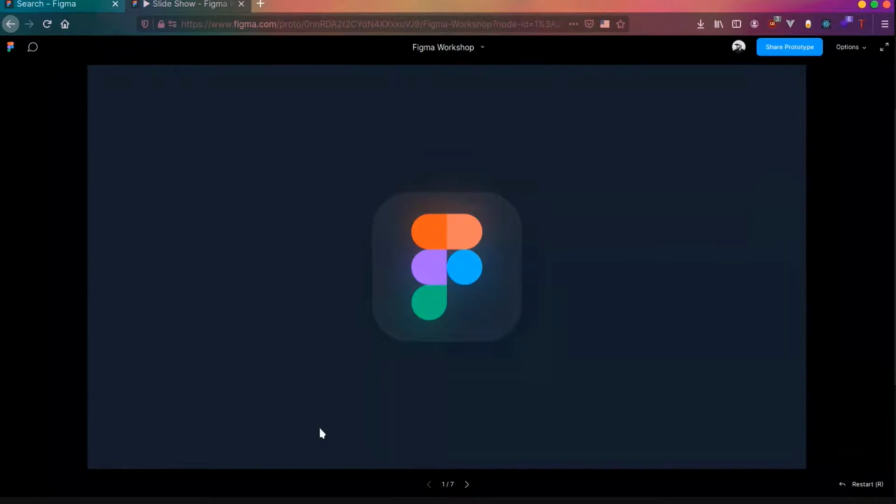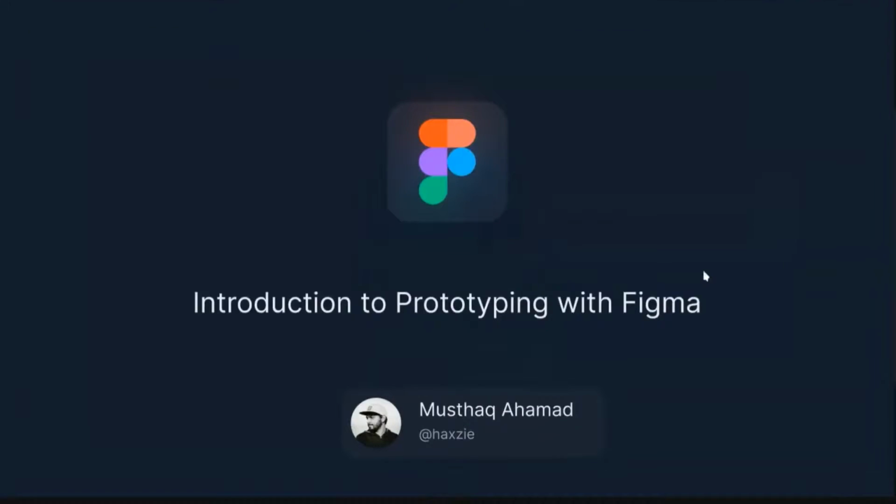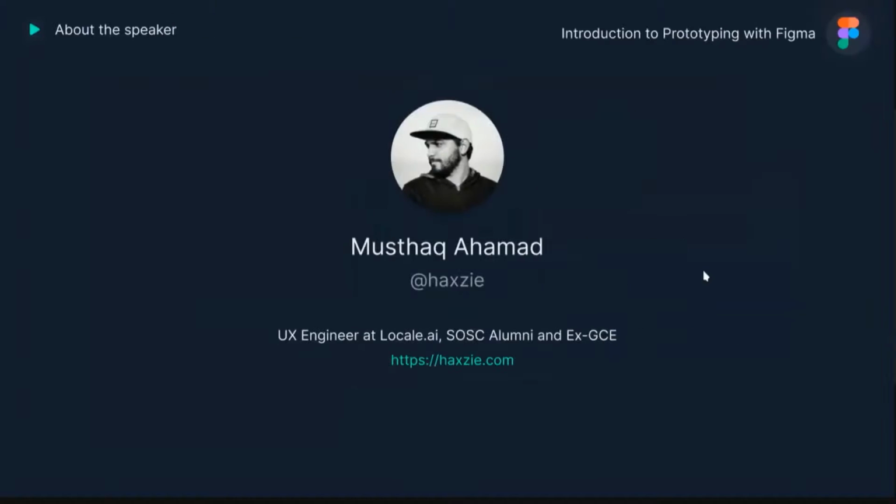Awesome. So yeah, I'll be taking a workshop on introduction to prototyping with Figma. So a little bit about myself. My name is Mustaq Ahmed, and I work as a UX engineer at Locale.ai. We are a location analytics and intelligence company based out of Bangalore. So we basically help on-demand companies like Bounce, Swiggy, those companies which have their ground assets moving. We help them understand how they are moving and make better decisions from analytics.